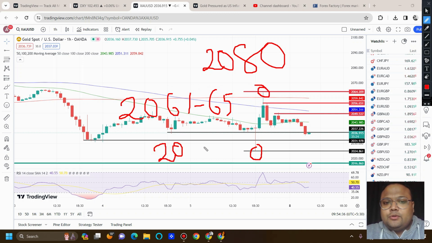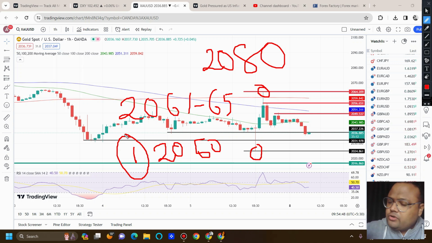and we also have 2050. So we can say that 2050 is the first resistance in front of us. During the day, if the market goes up, observe the market at 2050, and if the market reverses, if you see the market showing price rejection from below, you will get the confirmation that yes, selling pressure is there and you can hit the sell button. You can also see I have marked 2056, but it's my personal level. If you want, you can also look for a sell opportunity around 2055, 2056 as well. So these are the trading opportunities that I see on the chart of gold right now.